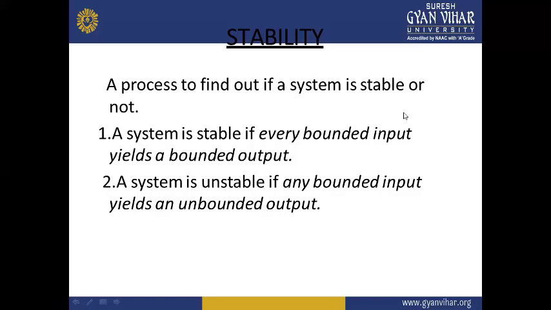So the system is unstable if a bounded input yields an unbounded output. That means we have given a bounded input, within the limits of the input, but still we are not getting the desired output. Desired output means we are not getting the output within the bounded level or within the limits.